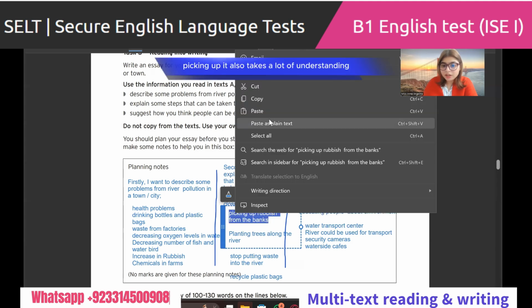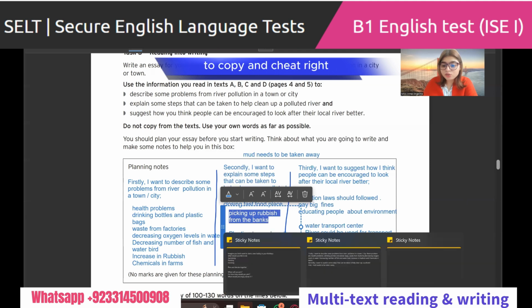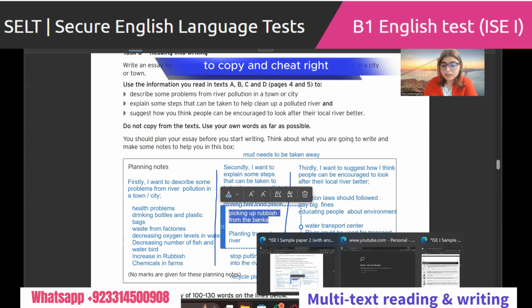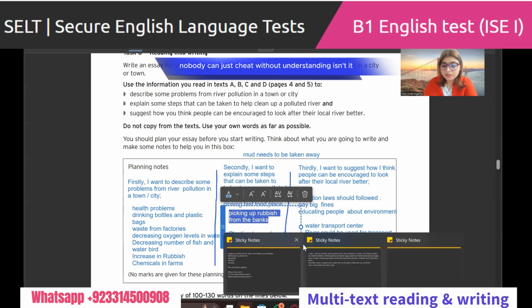Picking up. It also takes a lot of understanding to copy and cheat, right? Nobody can just cheat without understanding, isn't it?